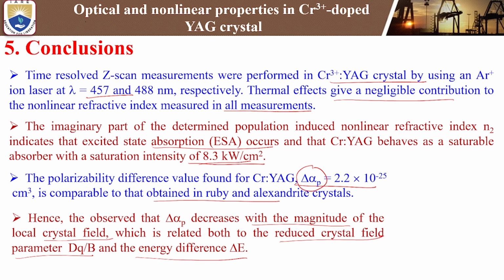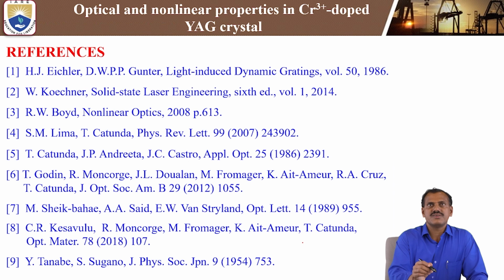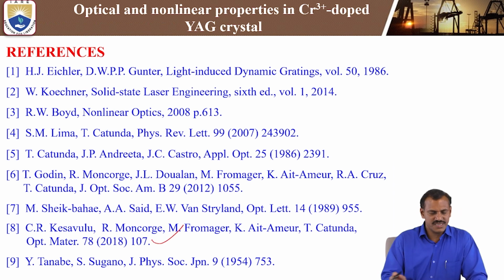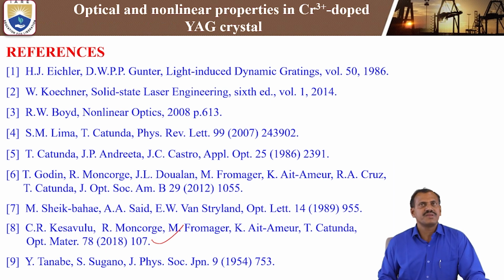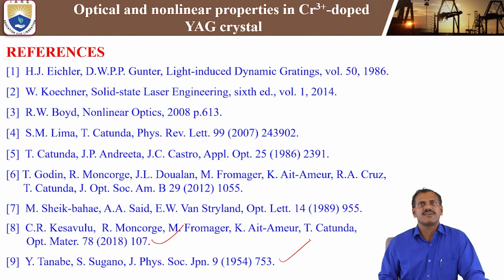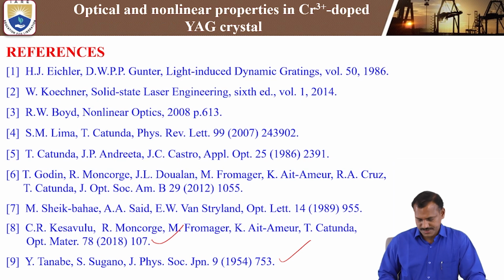So these are the conclusions of the present study. These are the references cited in the present work. This completed work is published in the journal Optical Materials in the year 2018. In this study we have studied the optical and nonlinear properties of the chromium 3+ doped YAG crystals. By using the Tanabe-Sugano diagram, we have calculated the crystal field parameter Dq and the Racah inter-electronic repulsion parameter B. These are the important references focused in the present study.